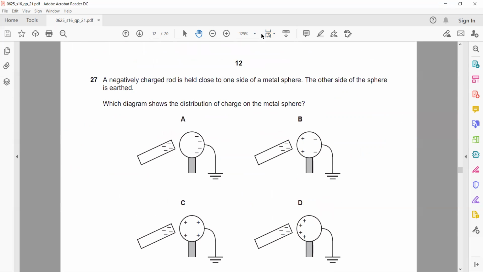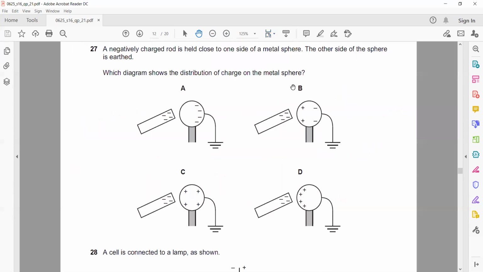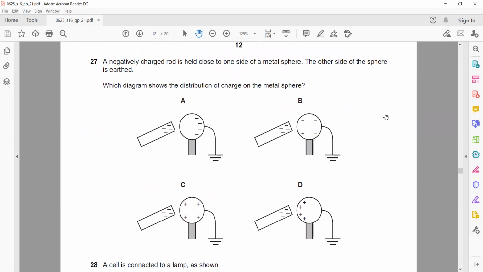Question 27. You can take your time. Question 27, but participate.